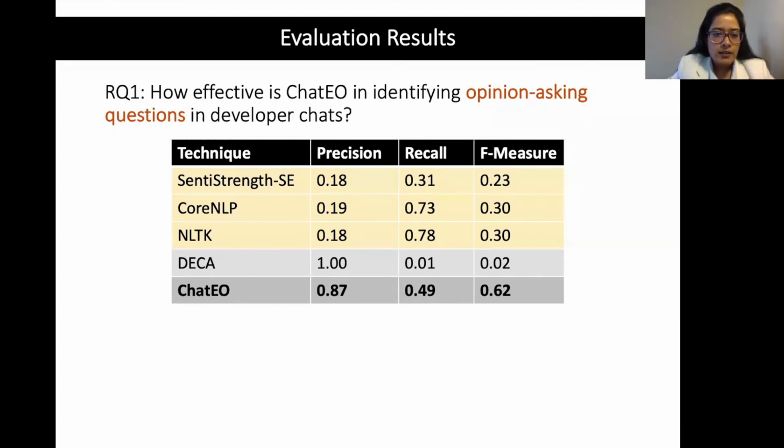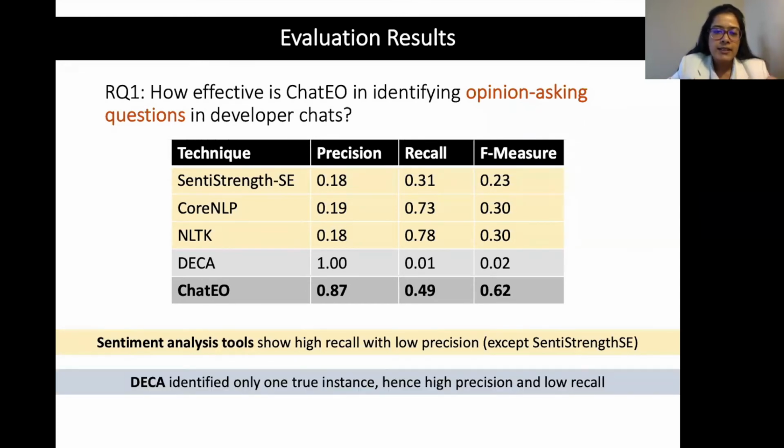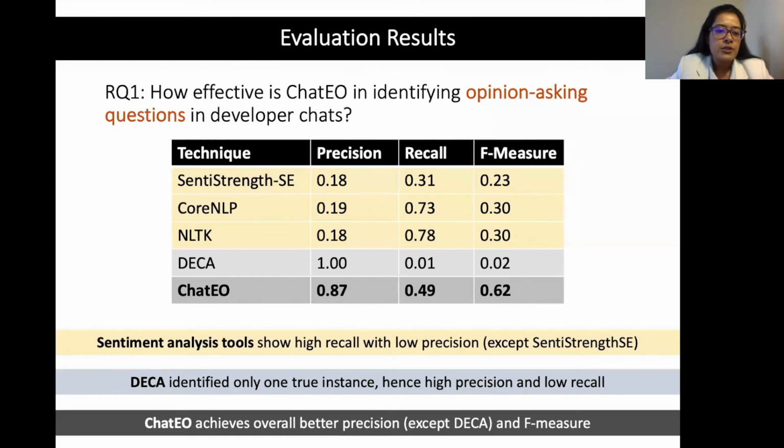So from the figures here in the table, we observe that the sentiment analysis tools overall show high recall with low precision. And interestingly, for SentiStrength SE, actually the precision and recall is both low. We also see the other pattern-based technique called DECA shows a perfect precision of 1, and that is because it identified 1 true instance in the dataset, and therefore it has very high precision but a low recall. And finally, we observed that ChatIO achieves overall better precision and F measure when compared to all the other techniques.